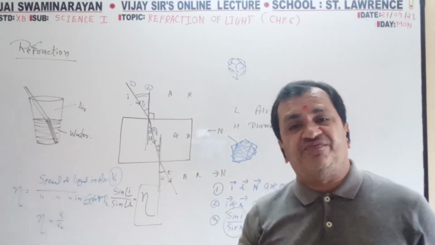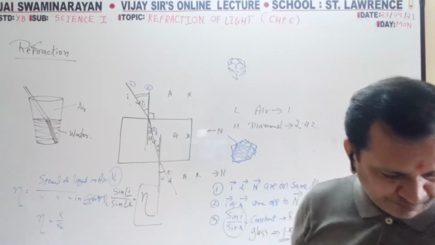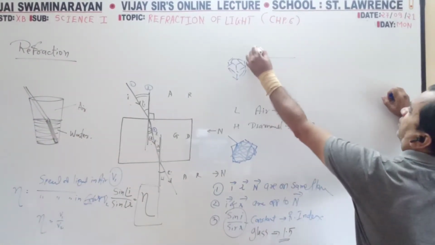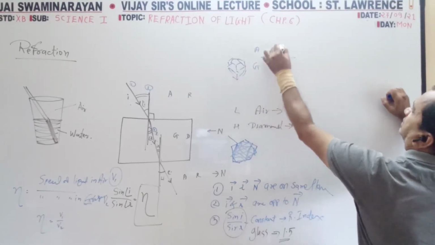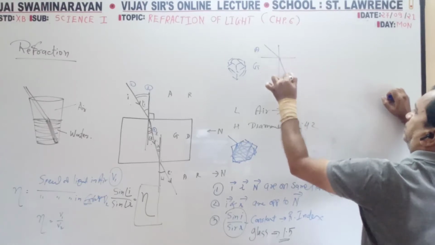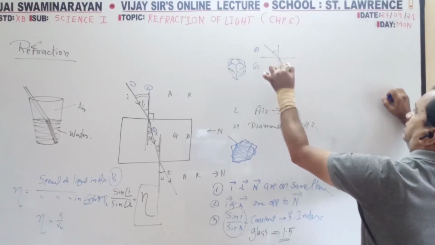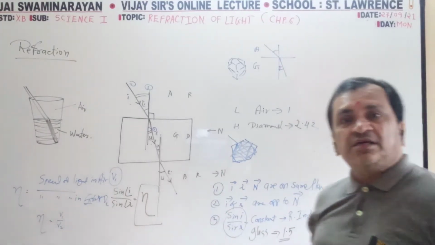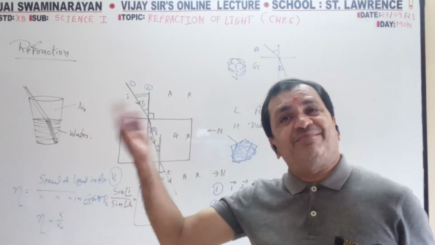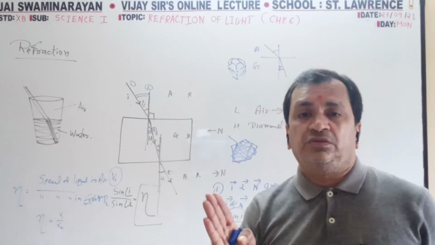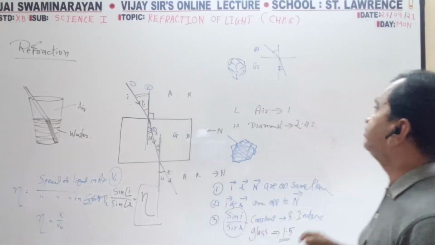Refraction in different types. When from air to glass, this is the normal. At more angle, it will go towards the normal. Air to glass means rare media to dense media. It moves towards the normal.